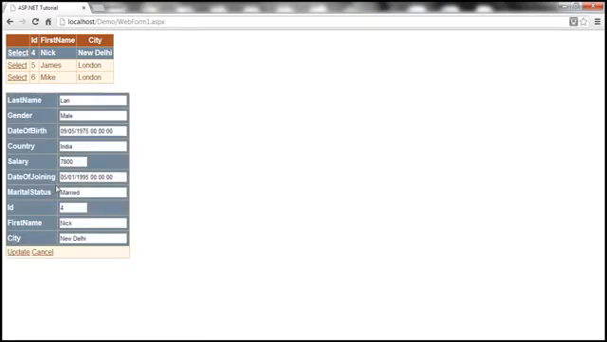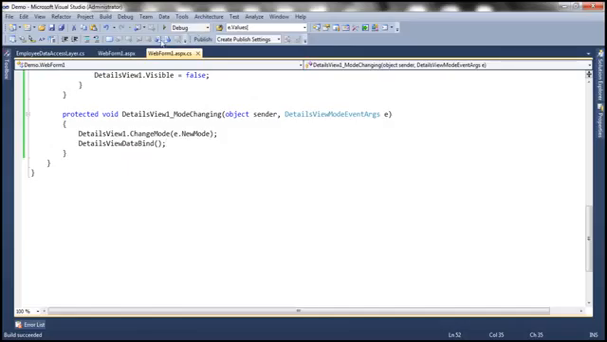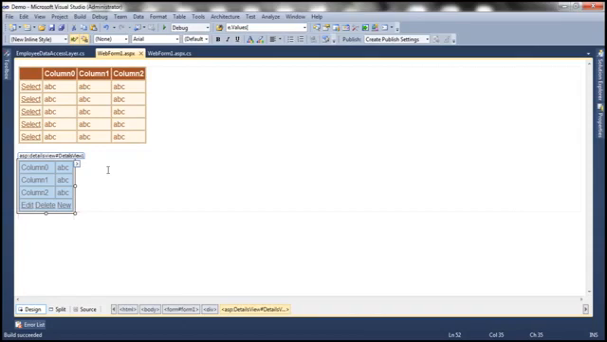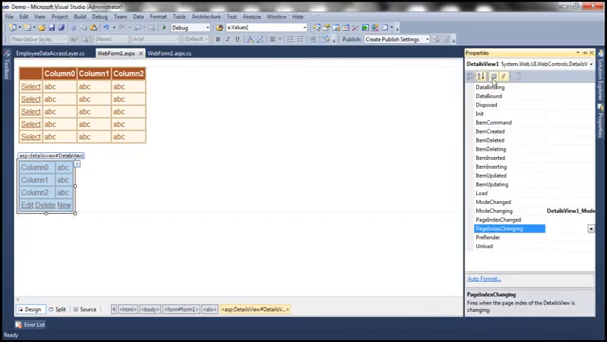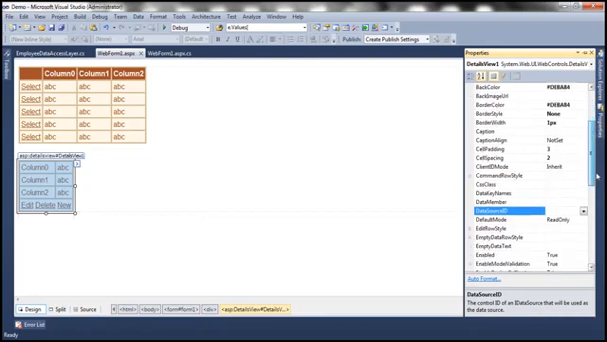But here we have a problem. Look at that. The ID field, I don't want that to be editable, because that's the primary key and we don't want users to be changing the primary key. And to solve this, there are two ways to solve it. One is you can set the ID column within the details view control as read only, or you can set the data key names property of the details view control. Let's go ahead and set the data key names property of the details view control. So data key names is going to be ID.